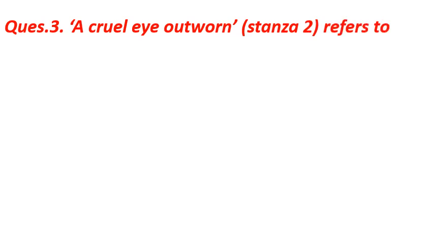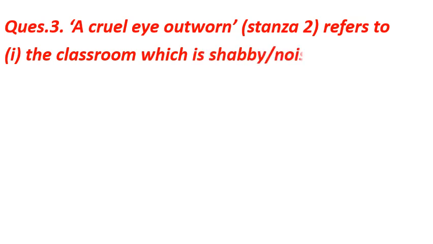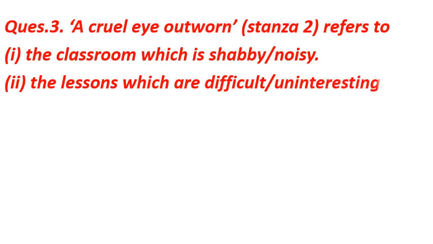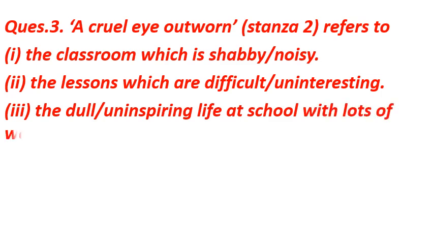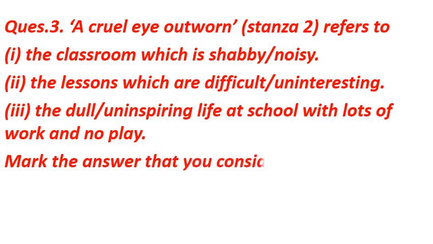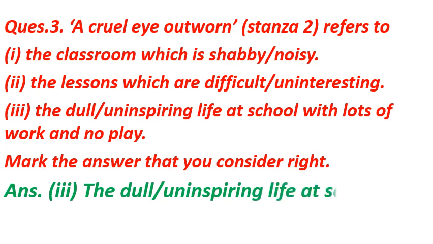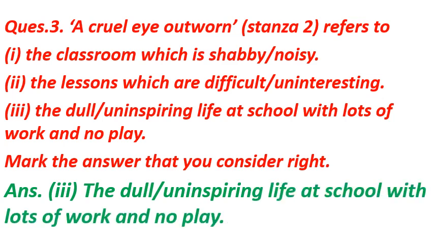Question number 3 is, cruel eye outworn refers to: number 1, the classroom which is shabby or noisy. Number 2, the lessons which are difficult or uninteresting. Number 3, the dull or uninspiring life at school with lots of work and no play. Mark the answer that you consider right. The answer is option number 3, that is the dull or uninspiring life at school with lots of work and no play.